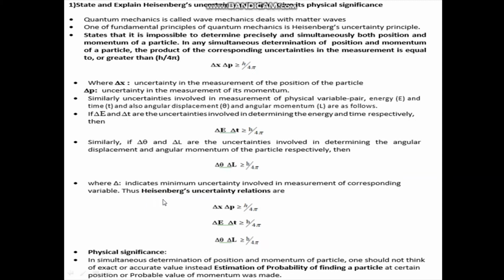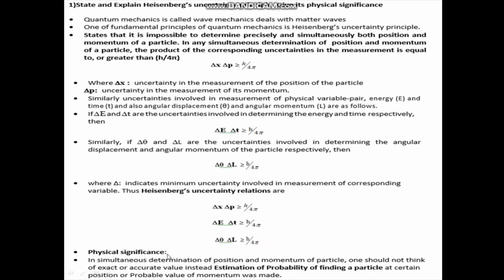Therefore, the Heisenberg uncertainty relations you can write as delta x into delta p greater than or equal to h by 4 pi, delta E into delta T greater than or equal to h by 4 pi, delta theta into delta L greater than or equal to h by 4 pi. And these three relations are very important.